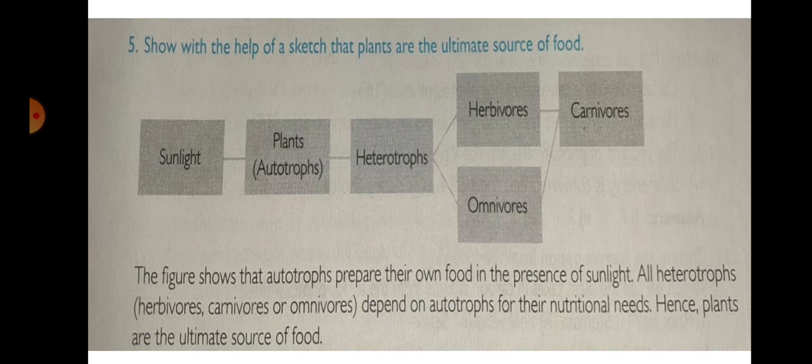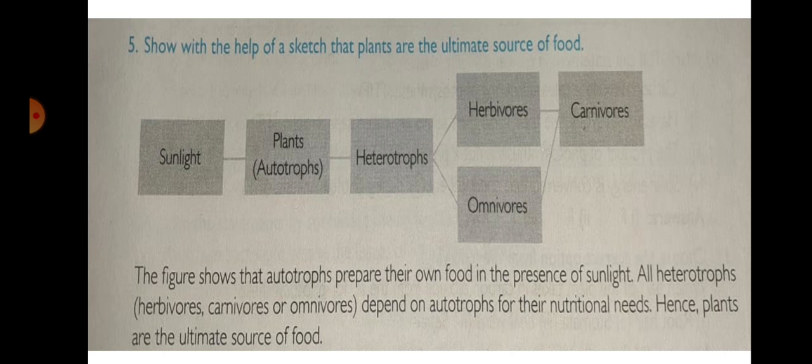Show with the help of a sketch that plants are the ultimate source of food. First you draw three boxes in a straight line and a V shape: one box on the upper side, one box on the lower side, and another box on the upper side. In the first box you write sunlight. The second one, plants. The plants prepare their food from sunlight; they are autotrophs. They make their own food, so they are called autotrophs.